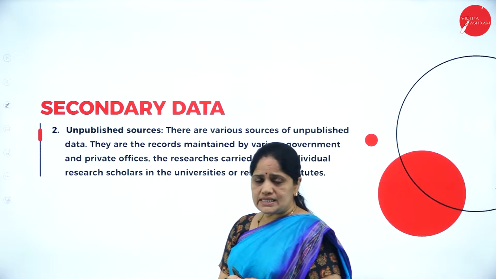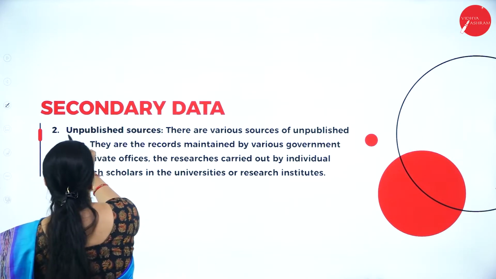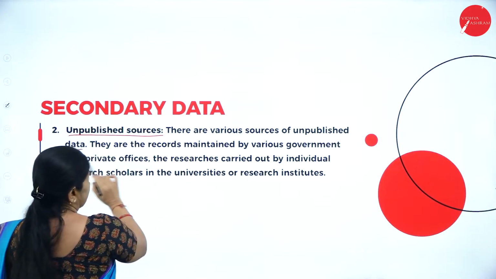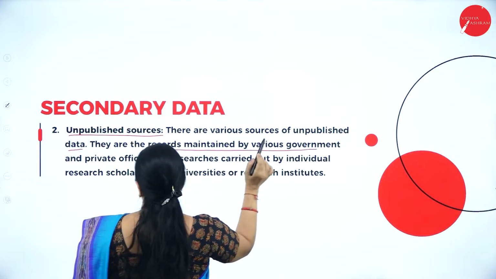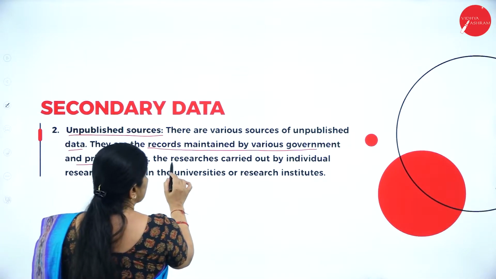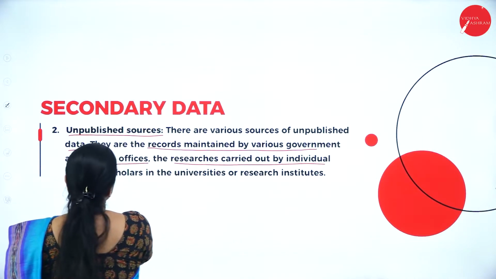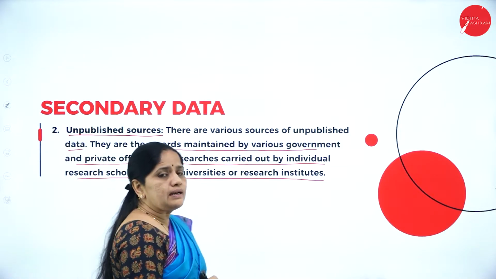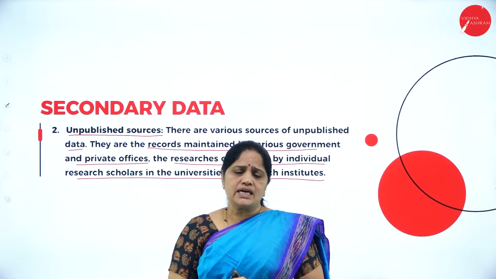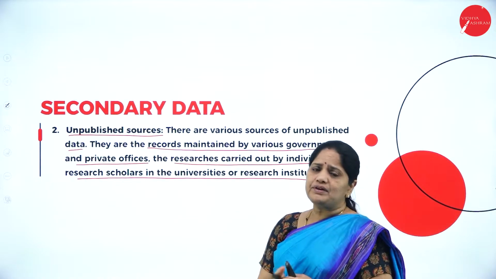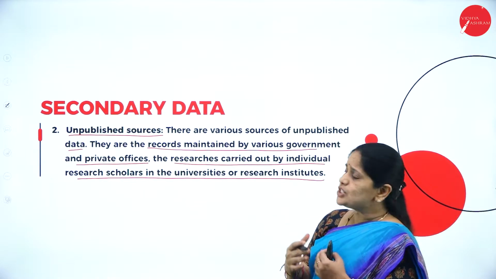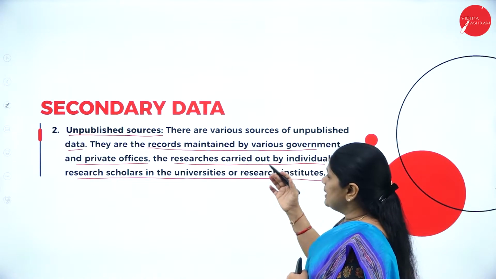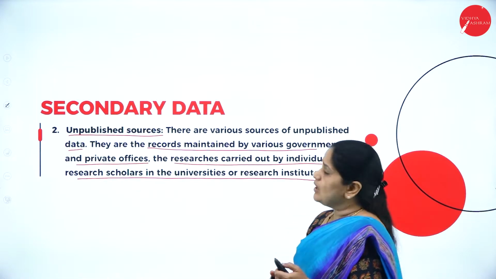Next, the second source of secondary data, that is the second type, is the unpublished sources. There are various sources of unpublished data. They are the records maintained by various government and private offices, and the researches carried out by individual research scholars in the universities or research institutes. The unpublished sources mean certain reports or research done by everybody, and such reports may or may not be published. Such records will be maintained by the government and private offices.